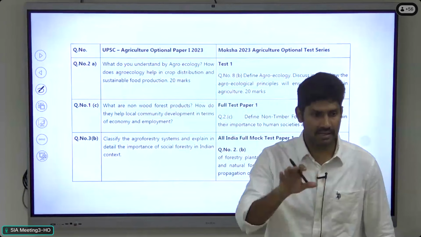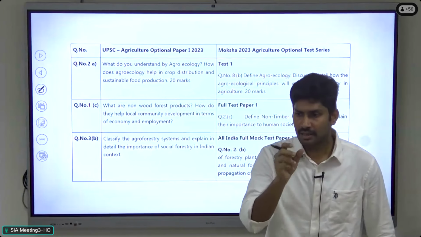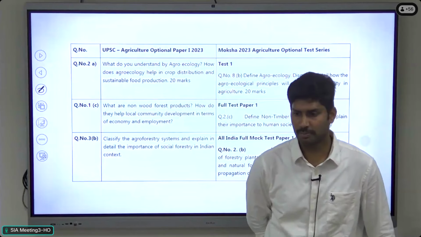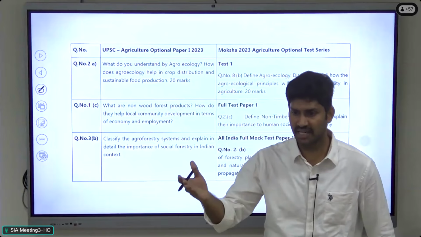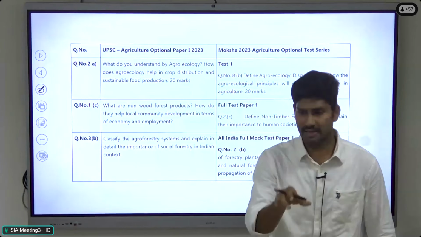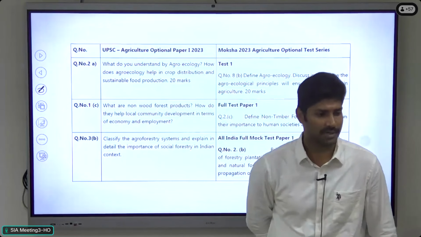So while preparing for the paper, you have to prepare the answers in question-answer format. நீங்க நோட்ஸ் எடுக்கும்போது, while studying in the reference books or the material, you have to prepare in question and answer format, based on the class, the possible questions. You need to prepare in that way. Okay.